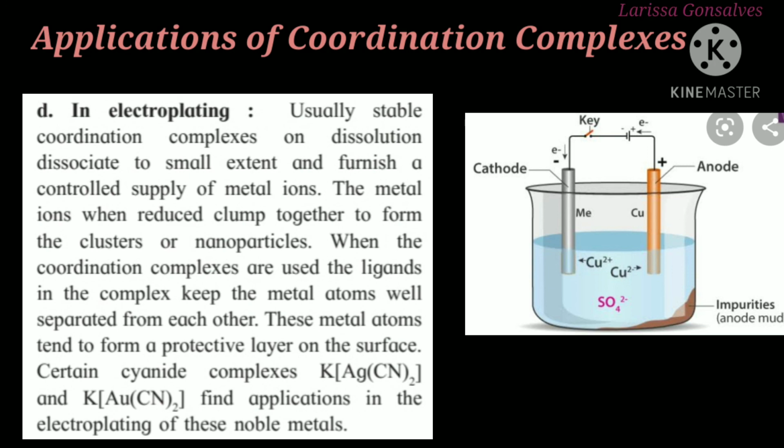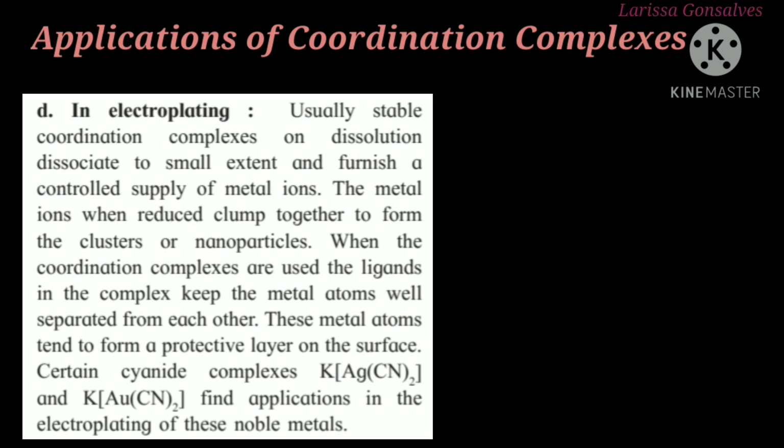These metal atoms tend to form a protective layer on the surface. Certain cyanide complexes like K[Ag(CN)2] and K[Au(CN)2] are used in the electroplating method. So this was all about the chapter coordination compounds.